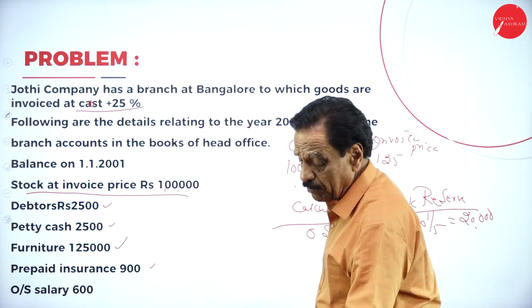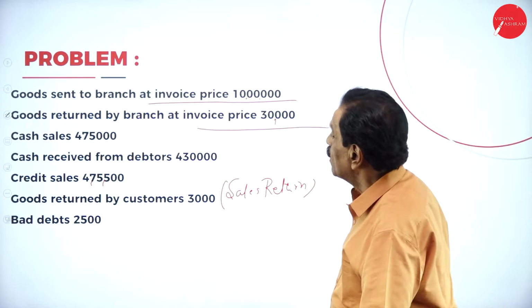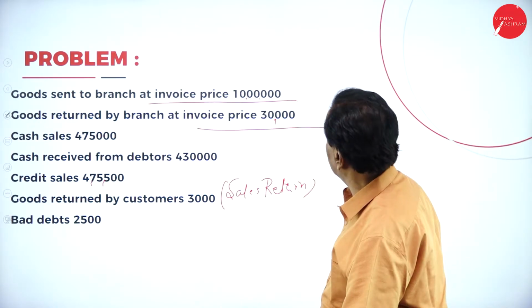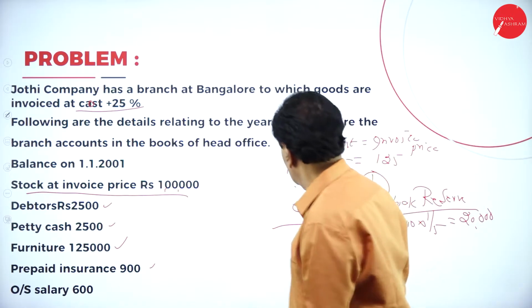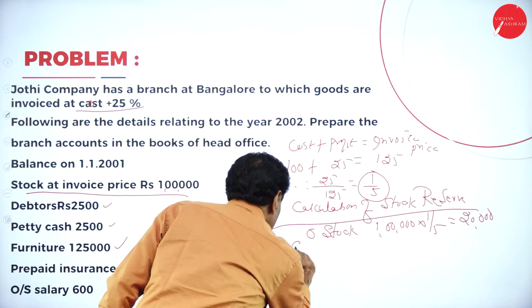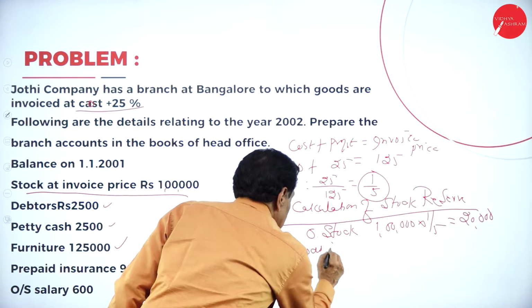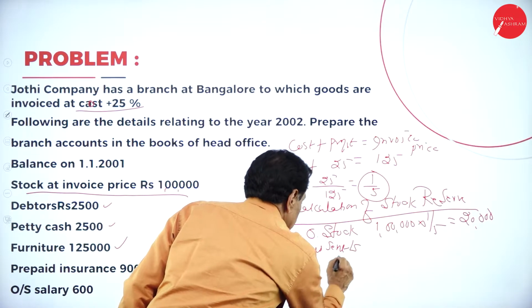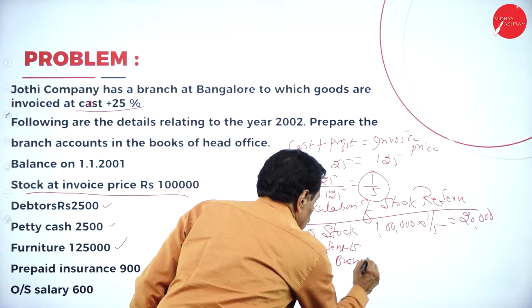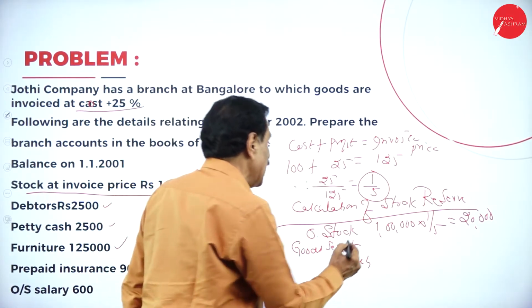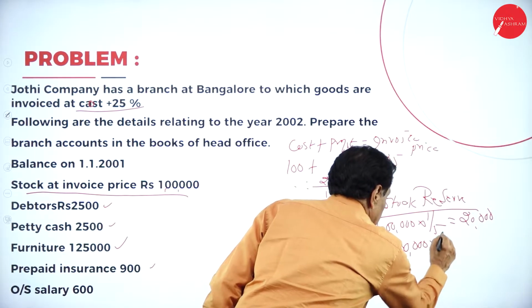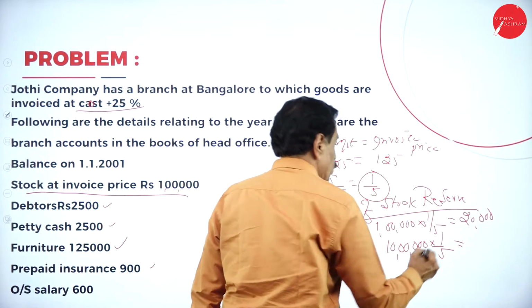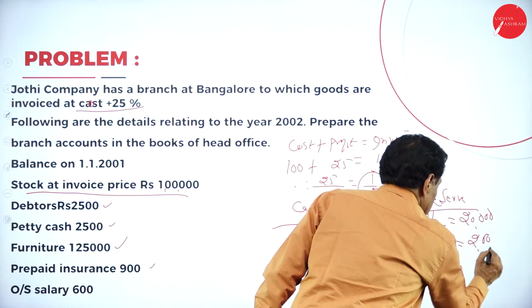What is the value of the goods sent? The problem says goods sent to branch at invoice price is 10 lakh, into 1/5, that is 2 lakh.